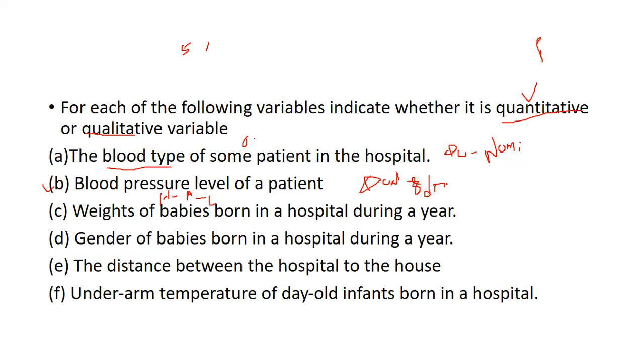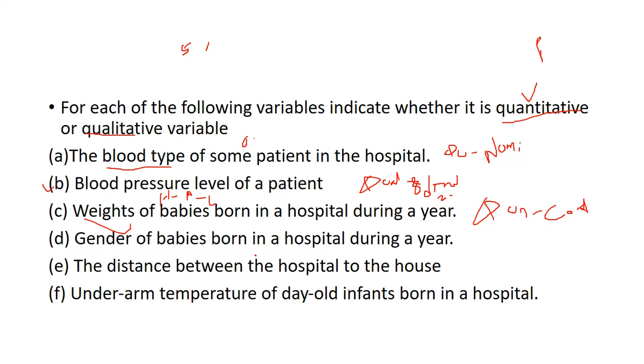So ordinal. Now we can see weight of babies born in a hospital during a year. Here we are dealing with numbers, so it will automatically come under quantitative. In quantitative, which type is important. We know that weights should be float, it cannot be integer, so it should be 2 point something kgs, 3 point something kgs. It will come under continuous quantitative.